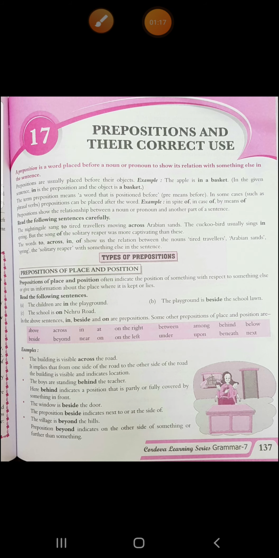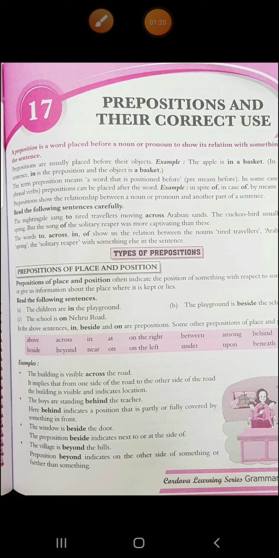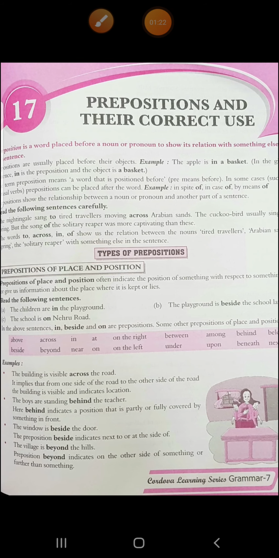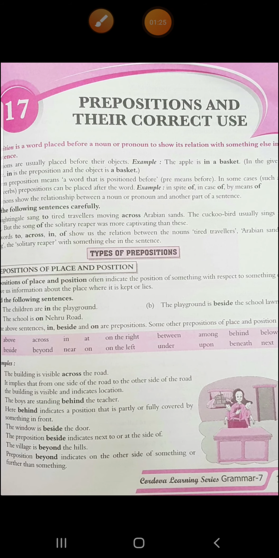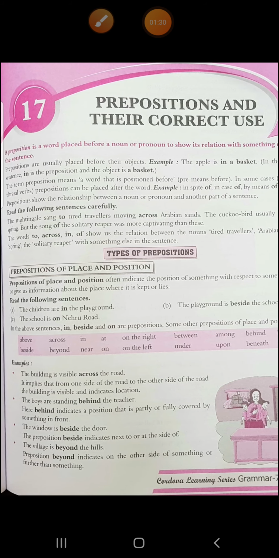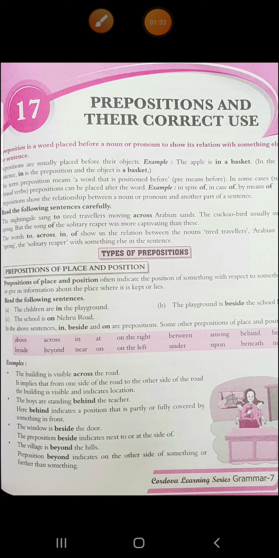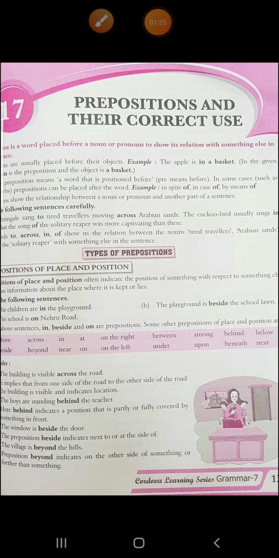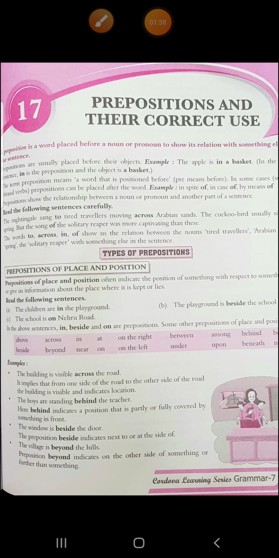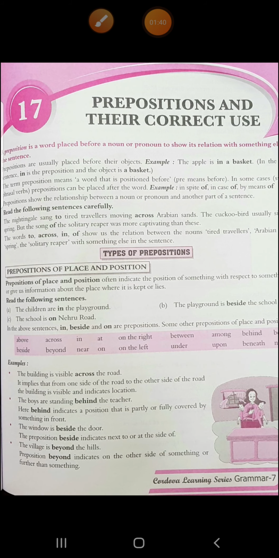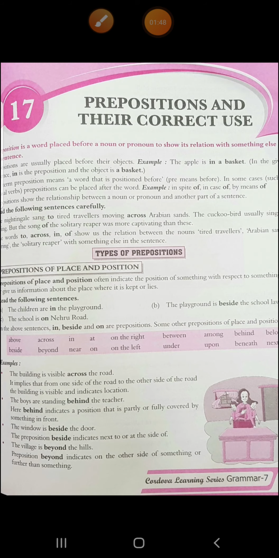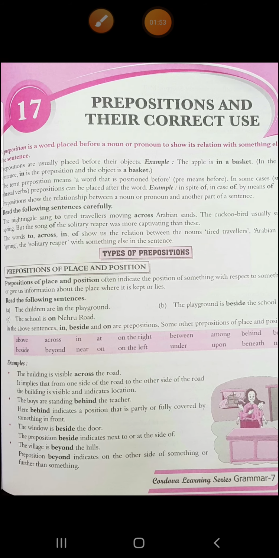Now see what is given here. The term preposition means a word that is positioned before: pre, kept before, and position. In some cases, such as phrasal prepositions, the preposition can be placed after the word. Example: in spite of, in case of, by means of. These are phrasal prepositions. So basically we can say the prepositions show the relationship between a noun or a pronoun and another part of the sentence.